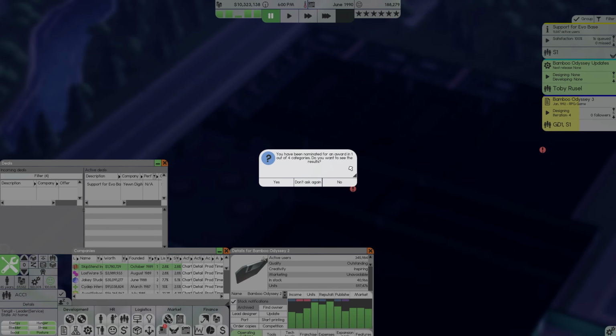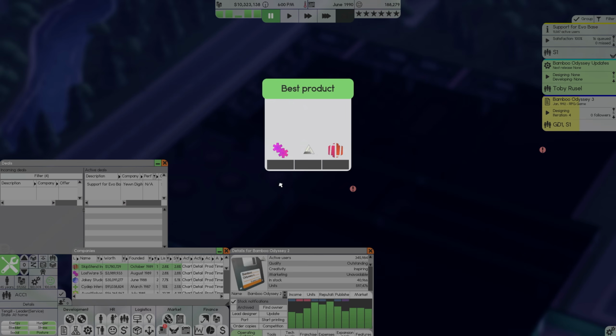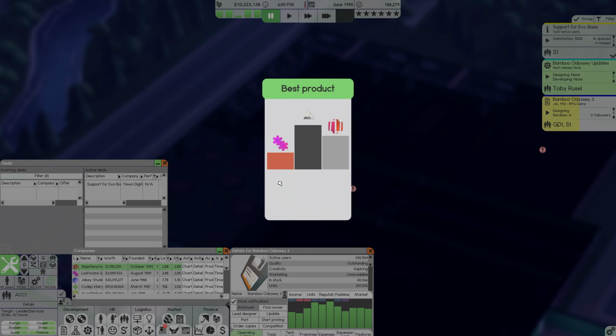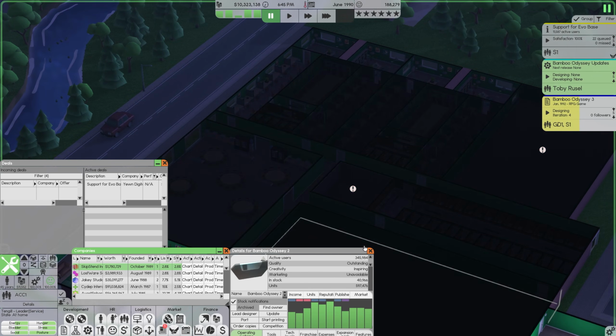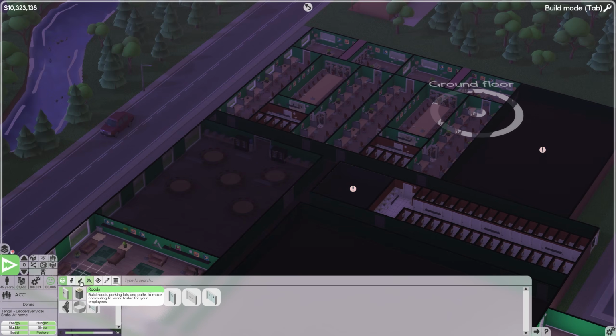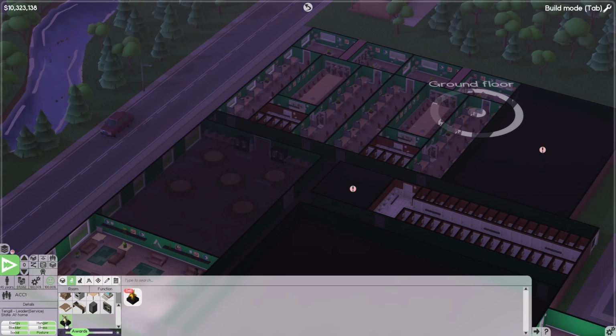And we have been nominated for our first award in 1 out of 4 categories. I would love to see the results. Best product, and we win first place. That gives us our first trophy, and that trophy will slow furniture degradation in the room. That is somewhat useful. If we jump into build mode, we go to furnish and we jump down to awards.